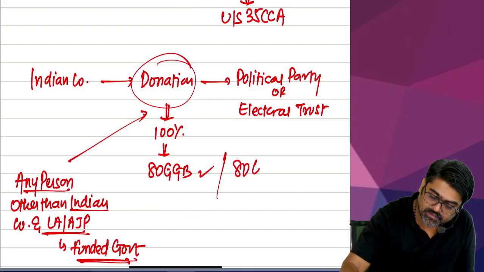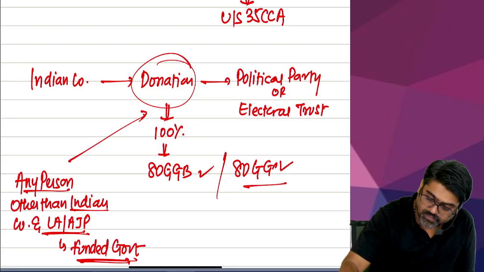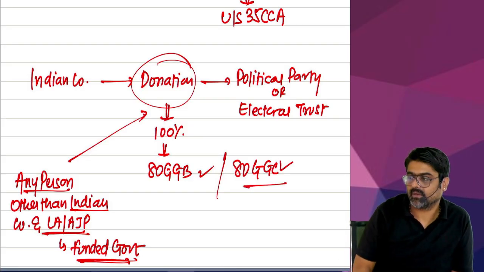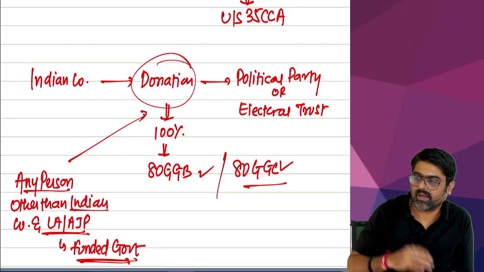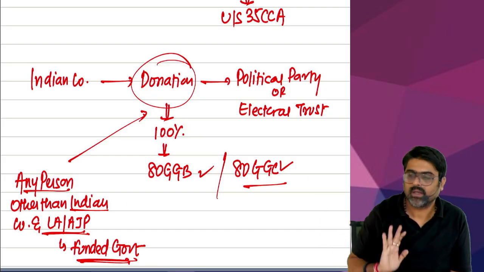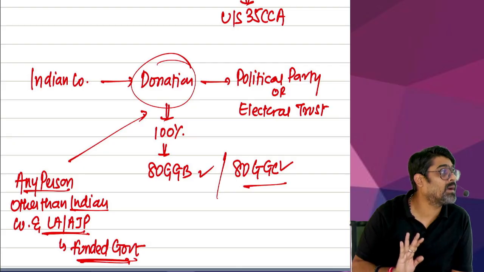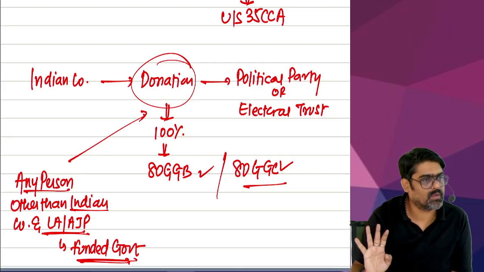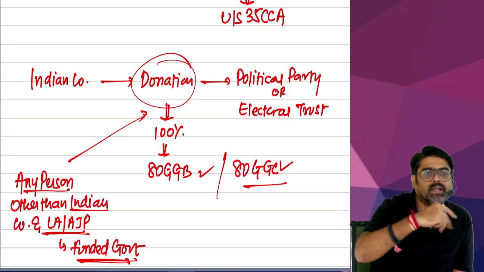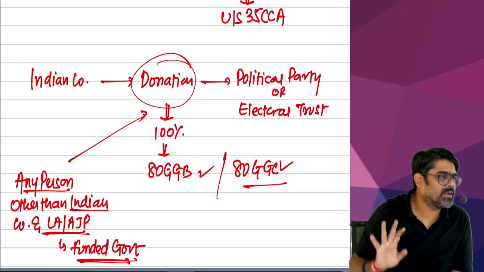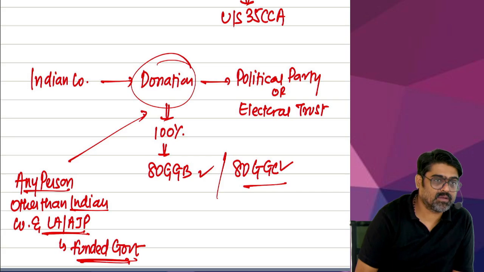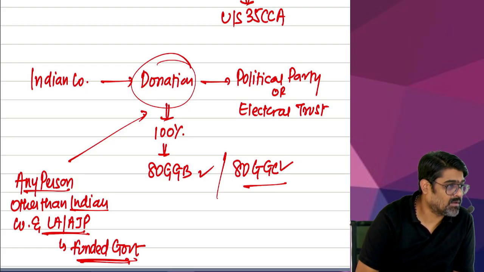So political party donation and donation to electoral trust will be allowed either under 80GGB or under 80GGC. What amount will be allowed? Full amount will be allowed. If it is an Indian company, then claim under 80GGB. Any other assessees, then claim 80GGC. But other assessees can claim under 80GGC only if they are not local authorities or AJPs which are funded by the government. They cannot claim this 80GGC deduction.